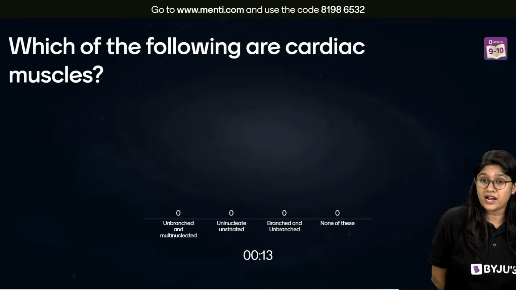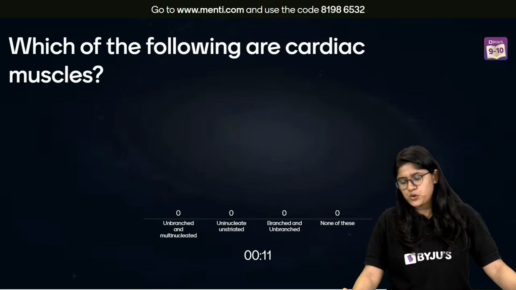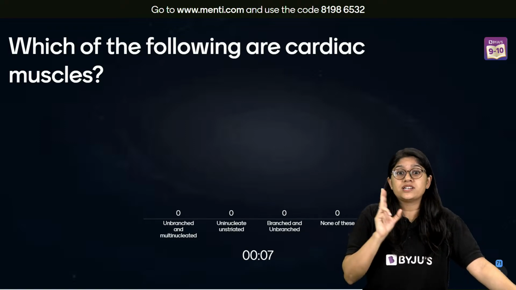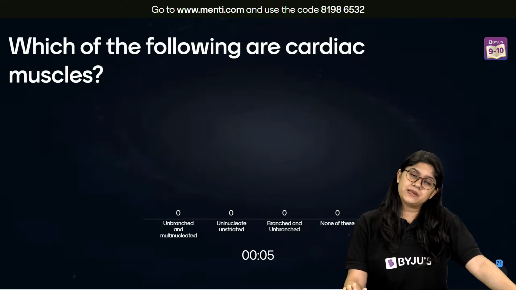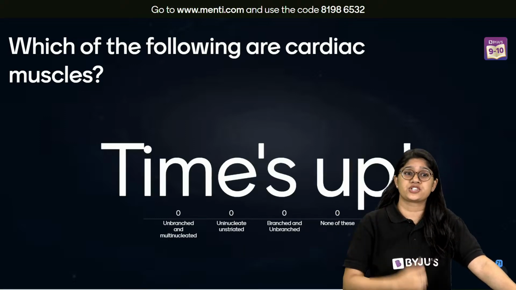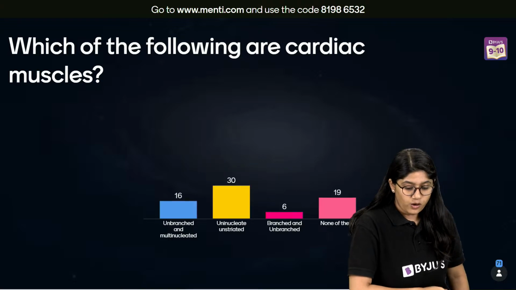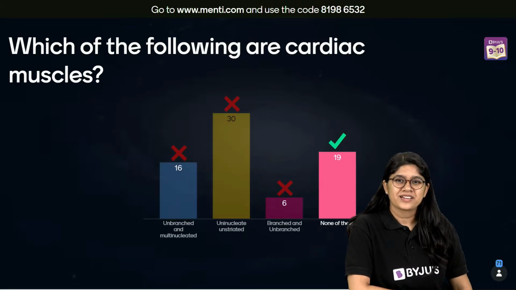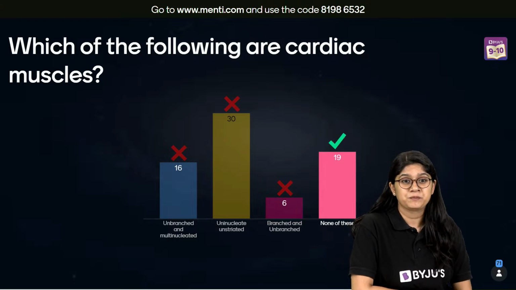See, we are talking about the cardiac muscles, right? We know that cardiac muscles work 24/7, right? They are involuntary in nature, right? That means that you and I cannot control them. Yes, I've read the options. All, none of these. Can you tell me why C? Can you tell me why C?